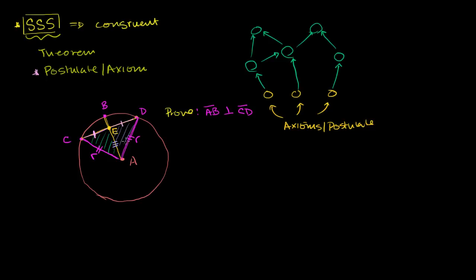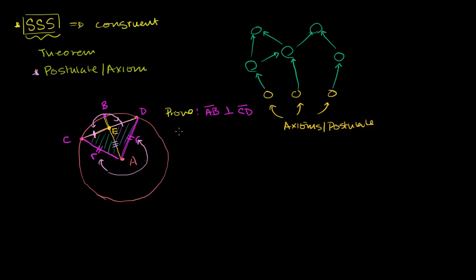And so we see a situation where we have two different triangles that have corresponding sides being equal. This side is equivalent to this side right over here. This side is equal in length to that side over there. And then we have, obviously, AE is equivalent to itself. It's the corresponding side on both of these triangles.